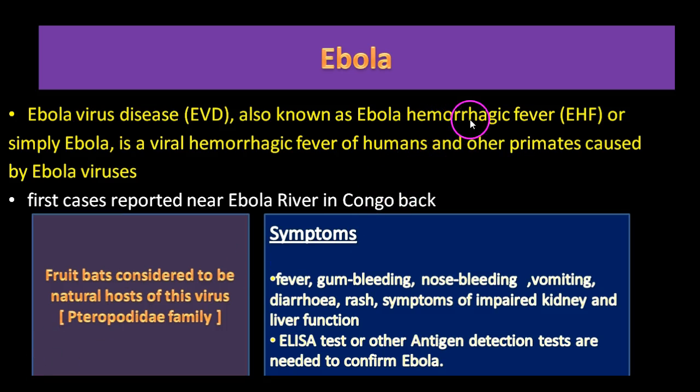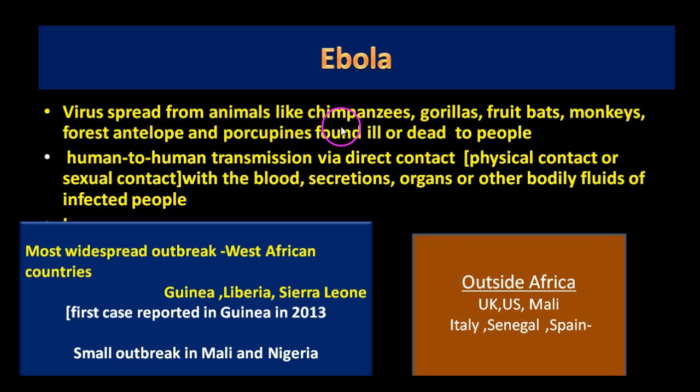Symptoms: hemorrhagic fever which causes bleeding, gum bleeding, nose bleeding, fever, vomiting, diarrhea, rash, symptoms of impaired kidney and liver function. ELISA test or other antigen detection tests are needed to confirm Ebola. Fruit bats are considered to be natural hosts of this virus. The virus spreads from animals like chimpanzees, gorillas, fruit bats, monkeys, forest antelope and porcupines found ill or dead to people.